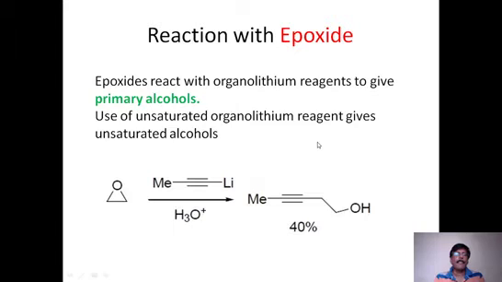Because lithium compounds are highly selective, we can even use unsaturated organolithium reagents to produce unsaturated alcohols, which is very difficult otherwise.